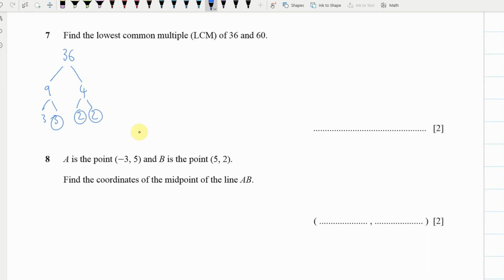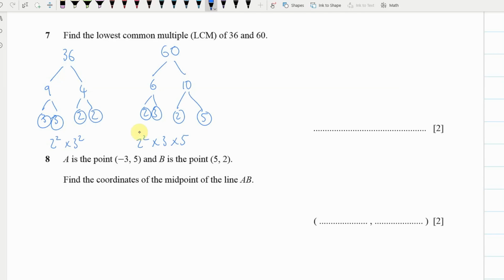And so those are our prime factors. So it's 2 squared times 3 squared. Now let's look at 60, and we could say that it's like 6 times 10, and that's like 2 times 3. Those are prime factors, and this is like 2 times 5. So we can list this as 2 squared times 3 times 5.